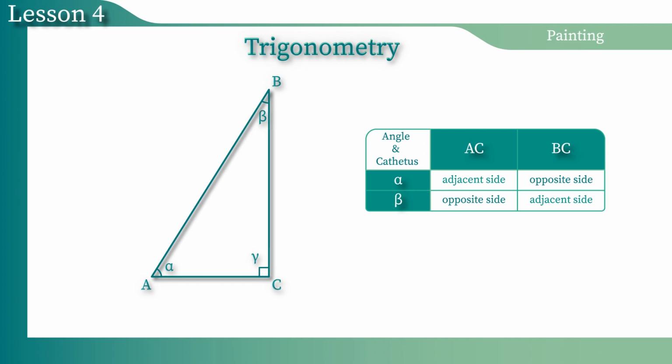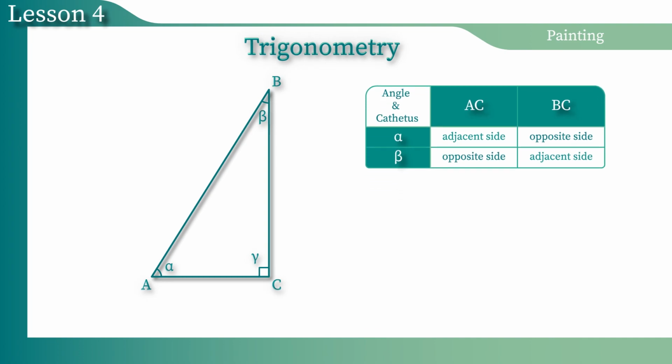In this lesson, we will need only one trigonometry function. The sine is a trigonometry function of the angle. The sine, defined in the context of the right triangle, is the ratio of the opposite leg to the hypotenuse.